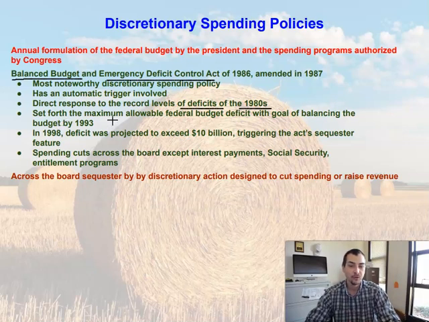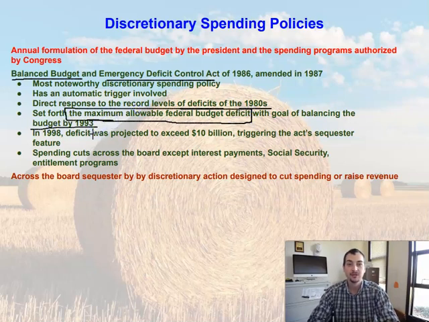Well, first and foremost, it set forth the maximum allowable federal budget deficit, with the goal of actually balancing the budget by 1993. It basically said, hey, federal government, there's only so much you can spend. If you don't make X amount, or you can only spend so much over and above the amount you make, we're going to put a cap on how much you can actually spend. You can't just keep spending and spending without any revenue stream. So it set a maximum allowable federal budget deficit.